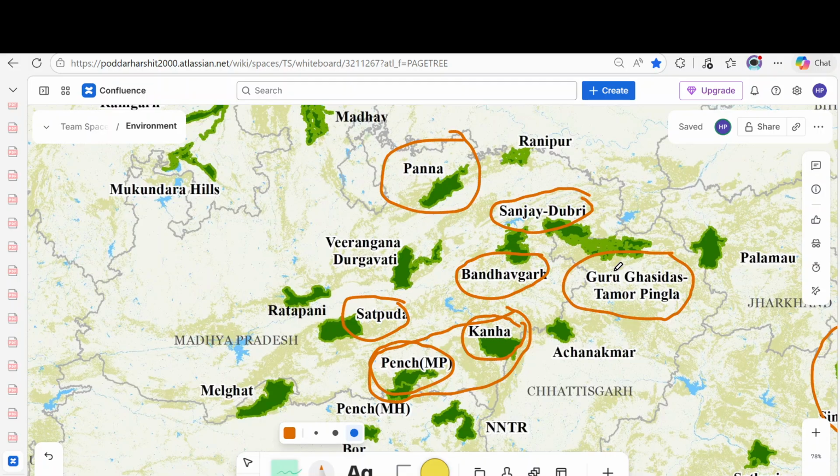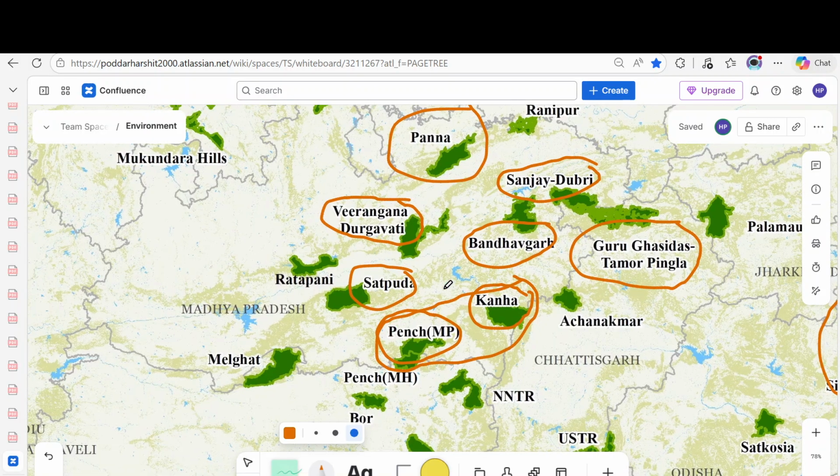Okay. And here is one of the newest, Veerangana Durgavati Tiger Reserve. It is like a compensatory habitat for Panna Tiger Reserve. Due to the Ken-Betwa link, they have created a compensatory habitat here in the Veerangana Durgavati Tiger Reserve.